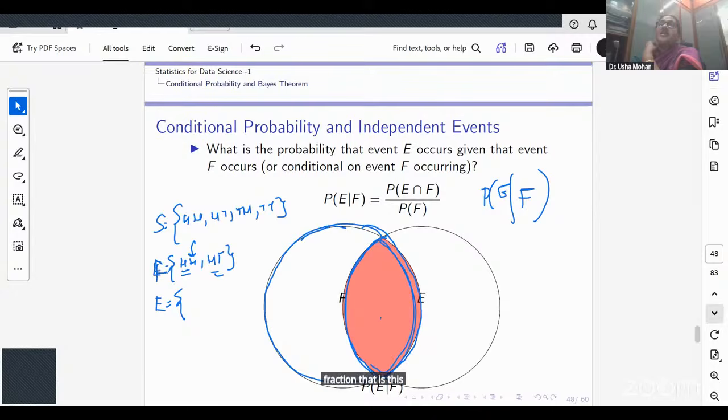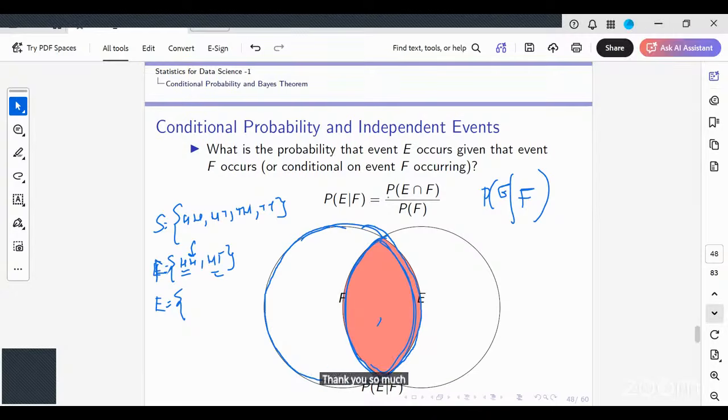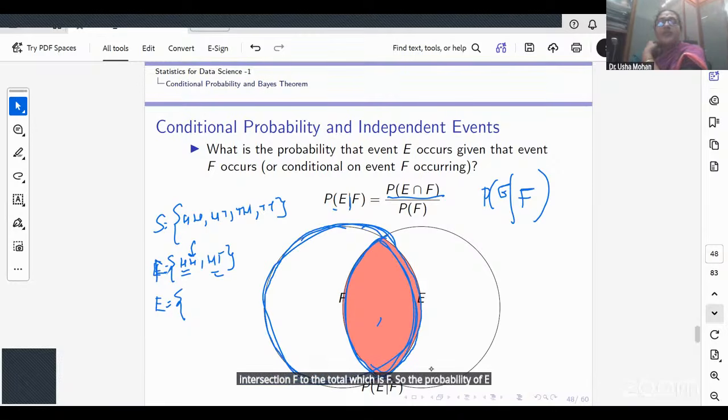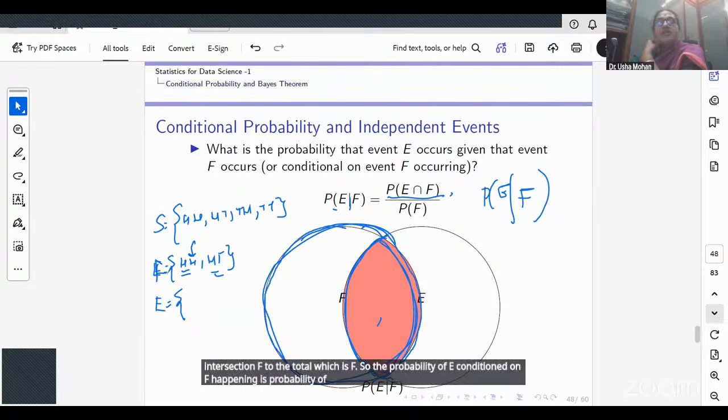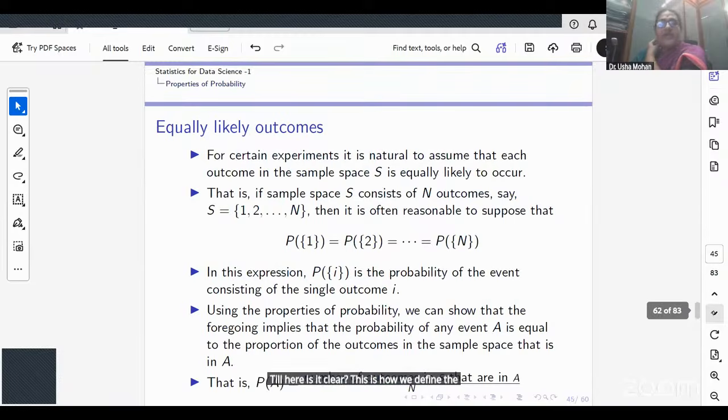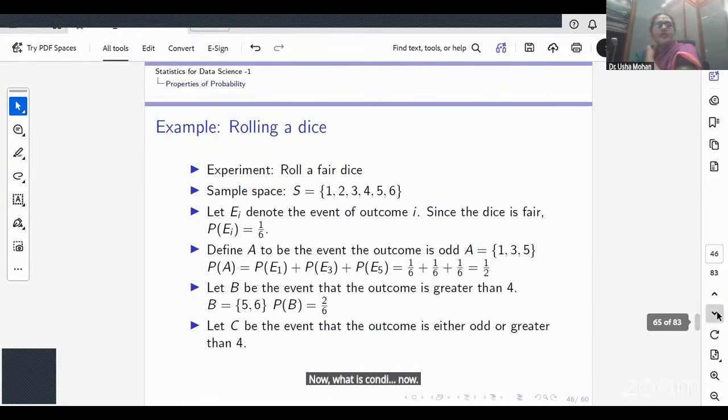And what is the shaded region? It is E intersection F, the intersection of the events, out of the total, which is F. So the probability of E conditioned on F is the probability of E intersection F divided by the probability of F, provided the probability of F is non-zero. Till here, is it clear? This is how we define conditional probability.